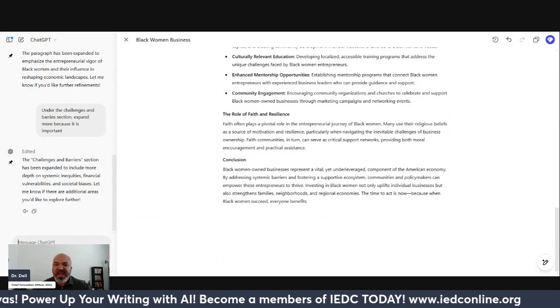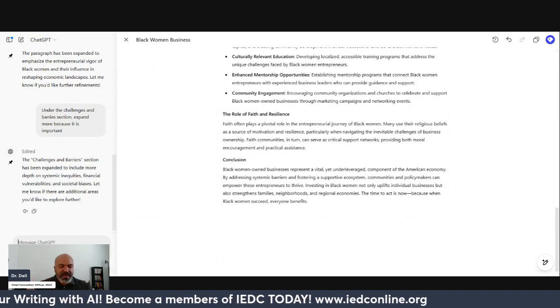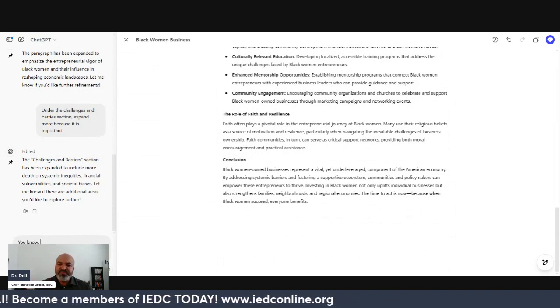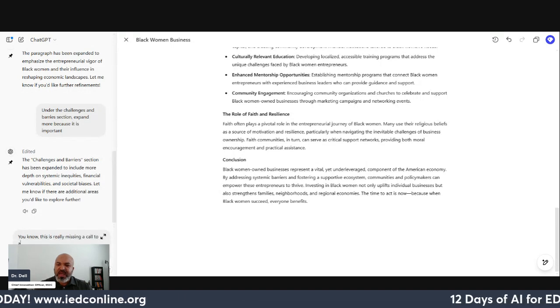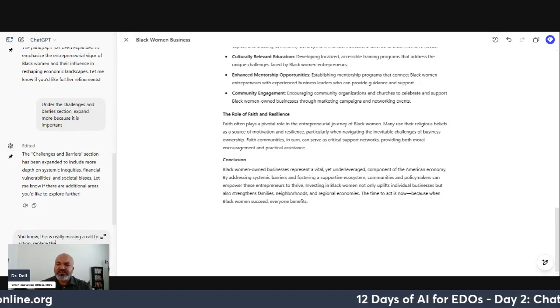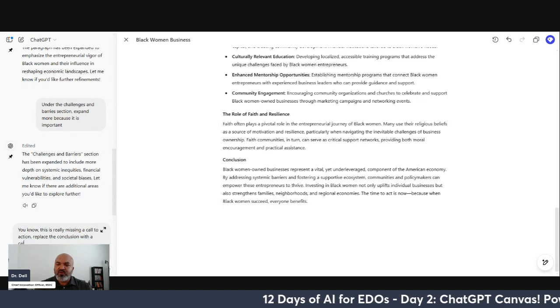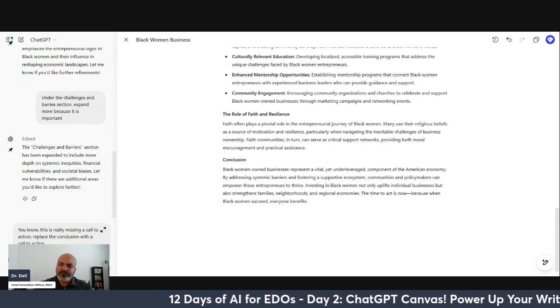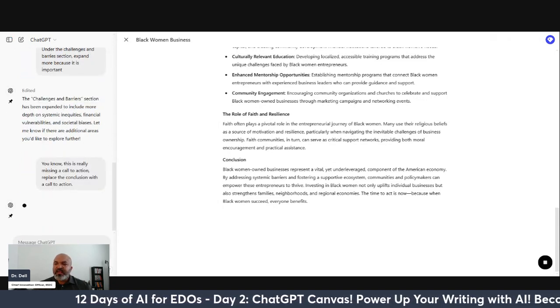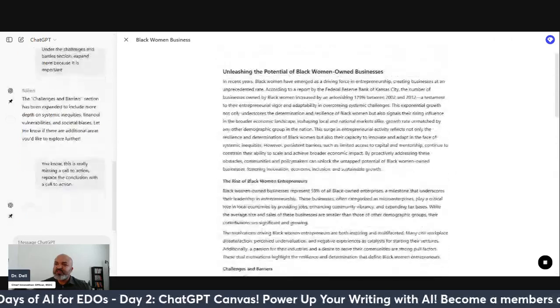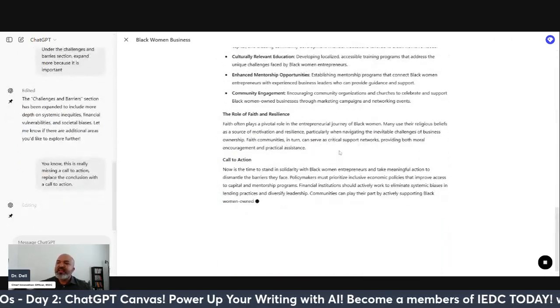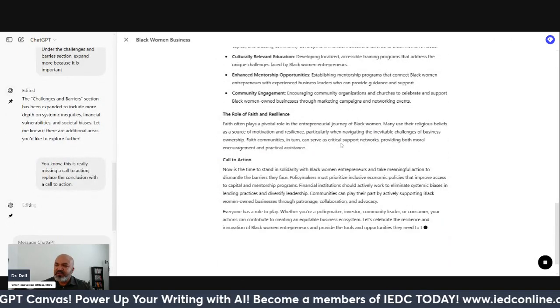It's missing a call to action. And so I'm going back here and say, this is really missing a call to action. Replace the conclusion with a call to action. And so now it's going to go back through, take a look at it again, and then it's going to give a call to action.